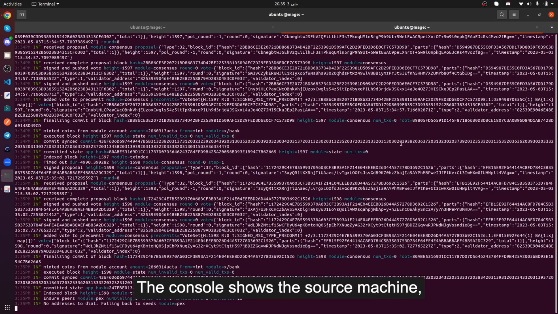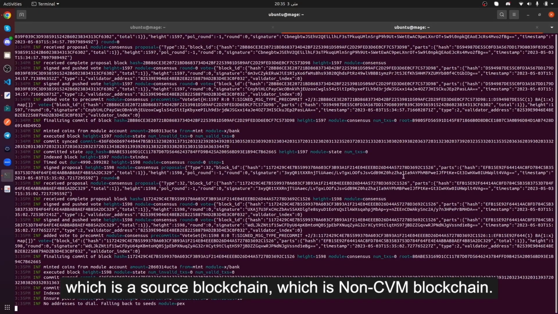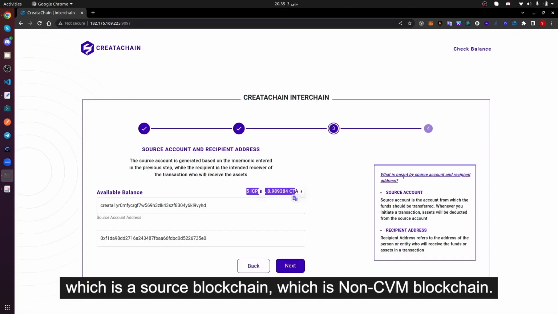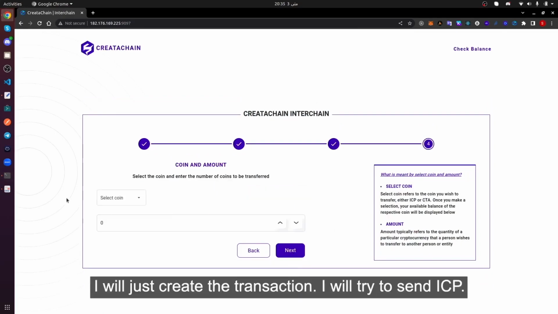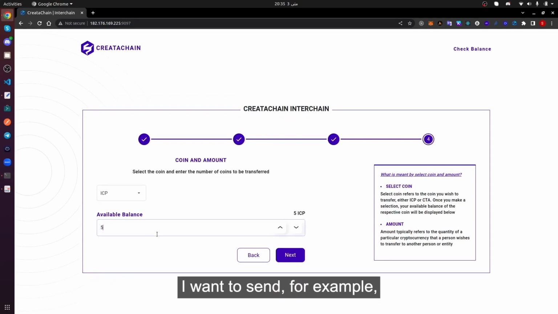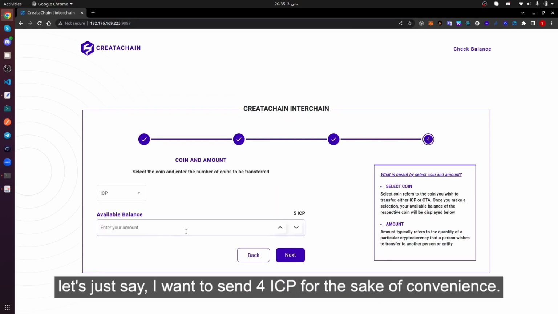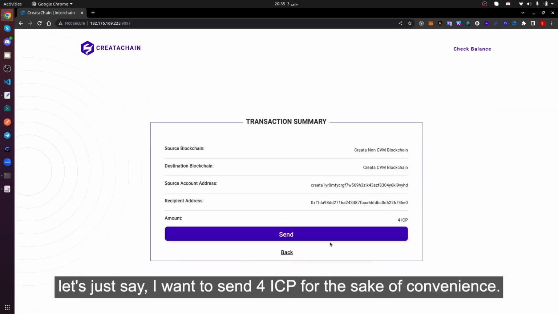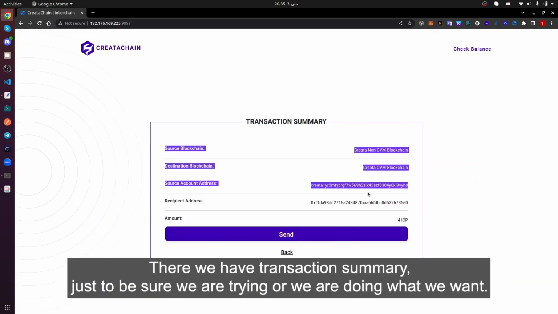The console shows the source machine, which is a source blockchain, a non-CVM blockchain. I'll just create the transaction. I'll try to send ICP. I want to send, for example, let's just say 4 ICP for the sake of convenience. There we have the transaction summary, just to be sure we are doing what we want.